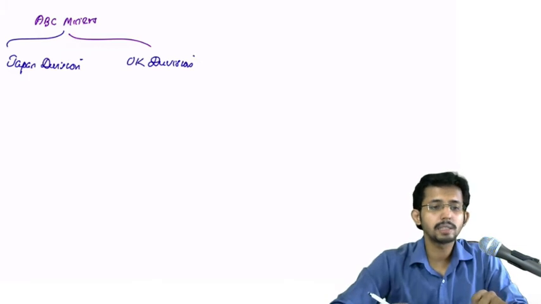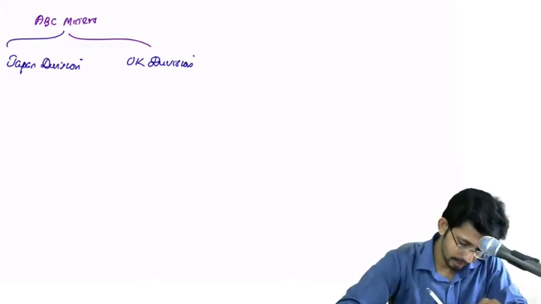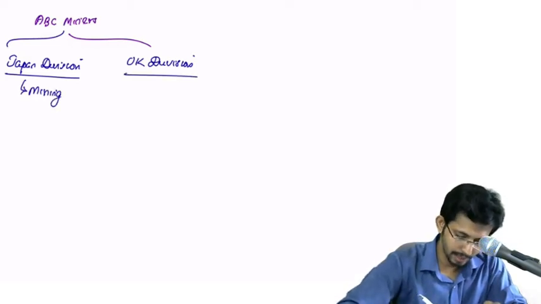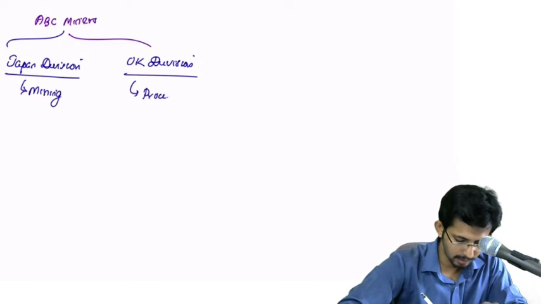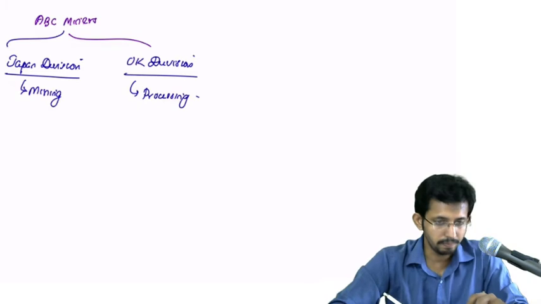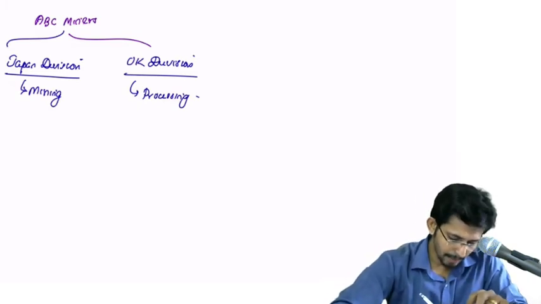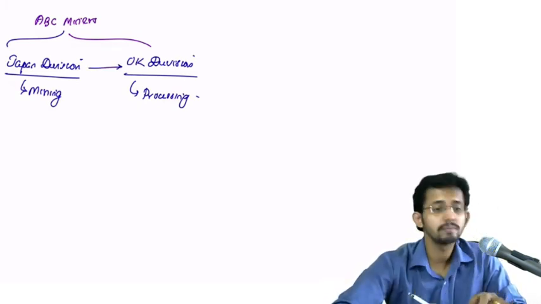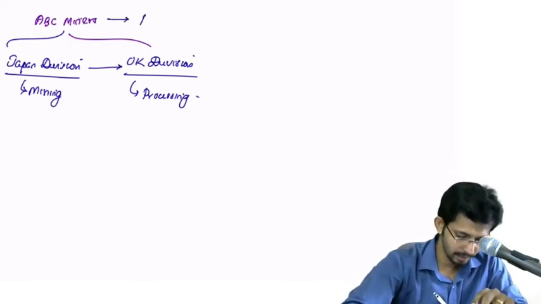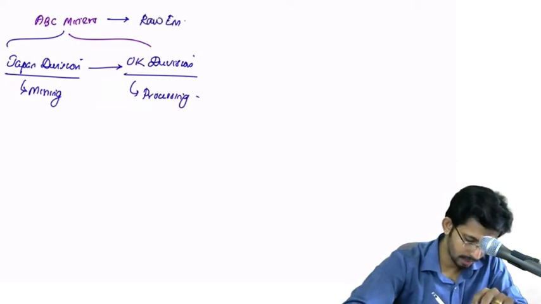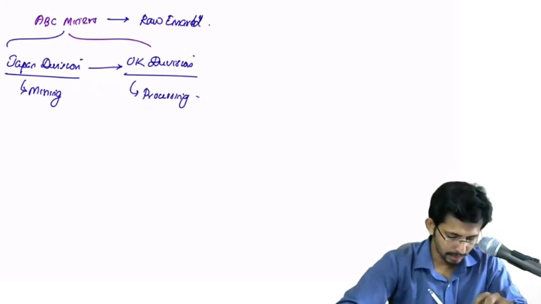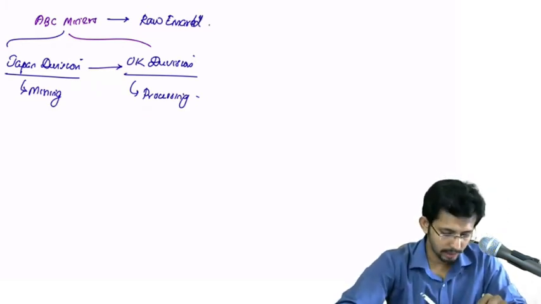What's happening in Japan division? Japan division is doing the mining, and UK division, they are doing the processing. Okay, so Japan mines the raw emerald, which is transferred to UK division.